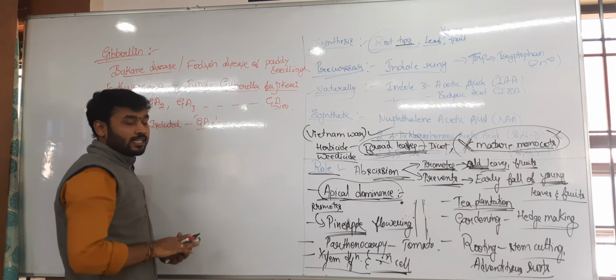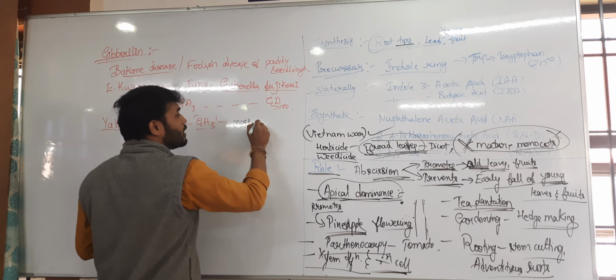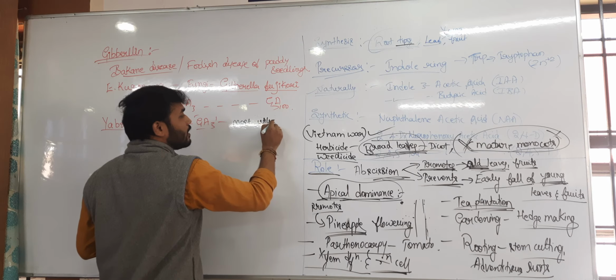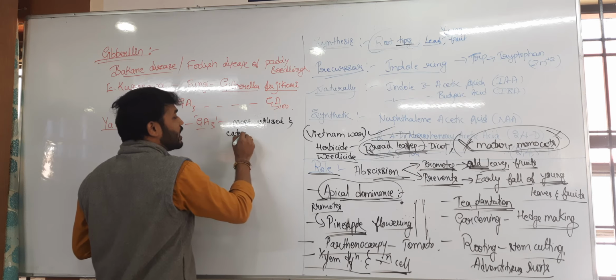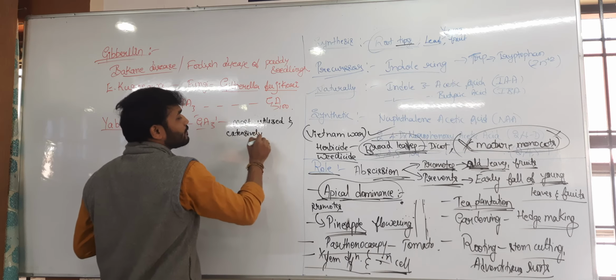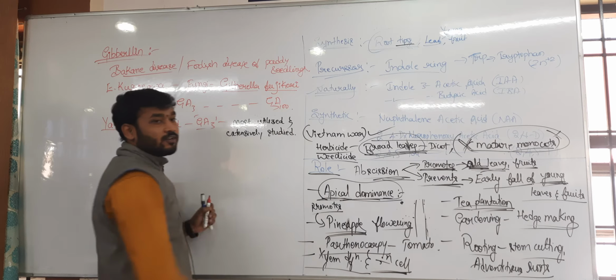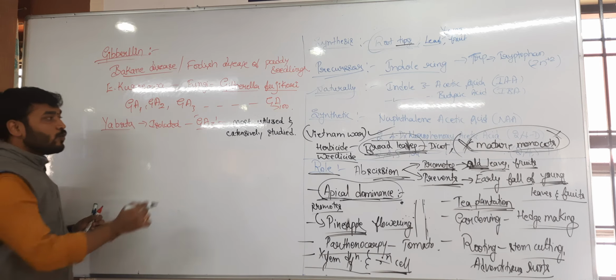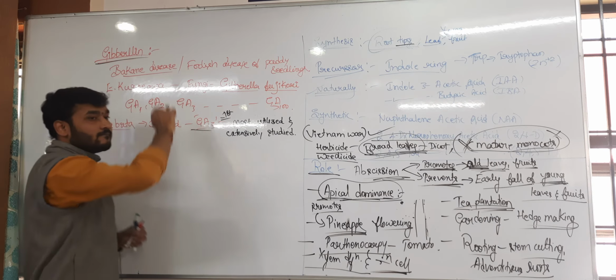This is the most utilized and extensively studied hormone. The complete characterization of this one is clear. GA3 is the first isolated hormone of gibberellin.